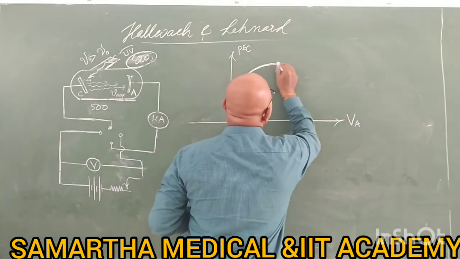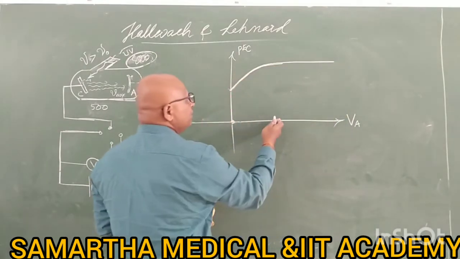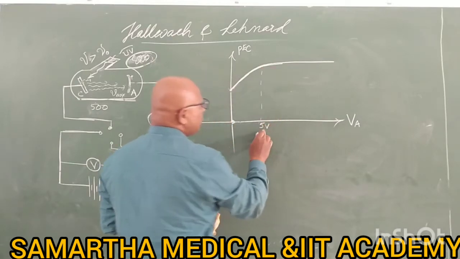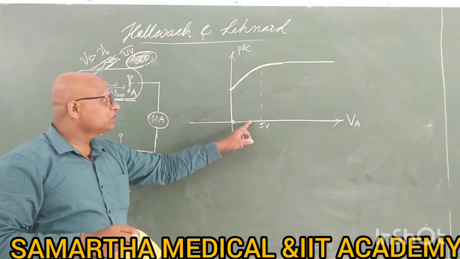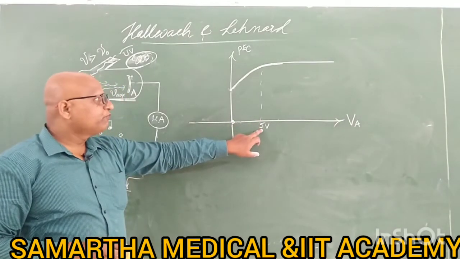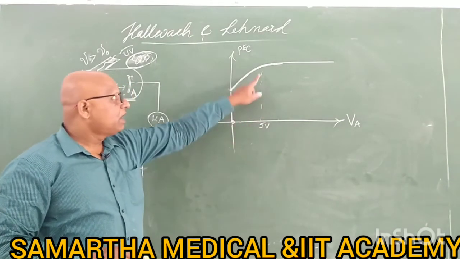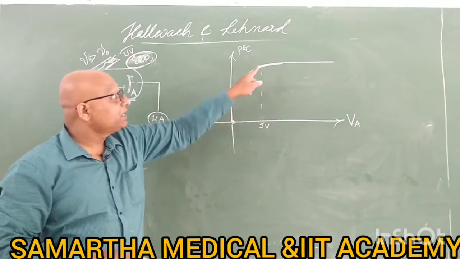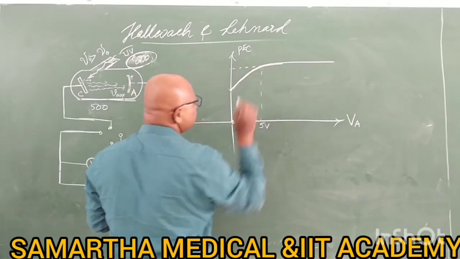Now it becomes saturated. Suppose up to 5 volts, at 1, 2, 3, 4, 5 volts, the current increases. After 5 volts, all the 500 electrons are absorbed and the current reaches its maximum value.